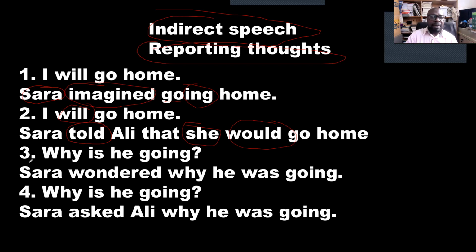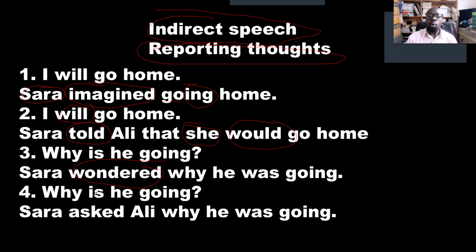Okay. Number three, "Why is he going?" Sarah wondered. I want you to see that in number one, I used imagined. In number three, wondered. Number three is a question. If you are asking yourself a question, the reporting verb is wondered. When you are thinking, telling yourself a sentence, the reporting verb is imagined. So you must get the difference between imagined and wondered.